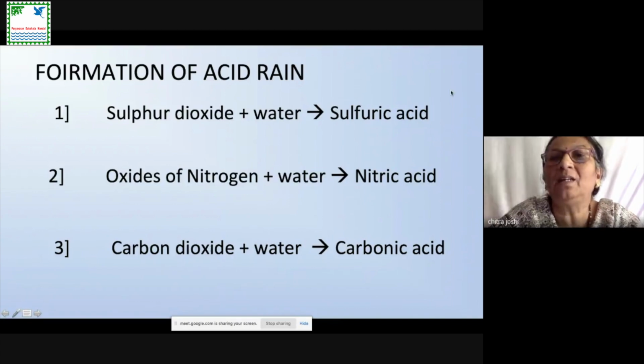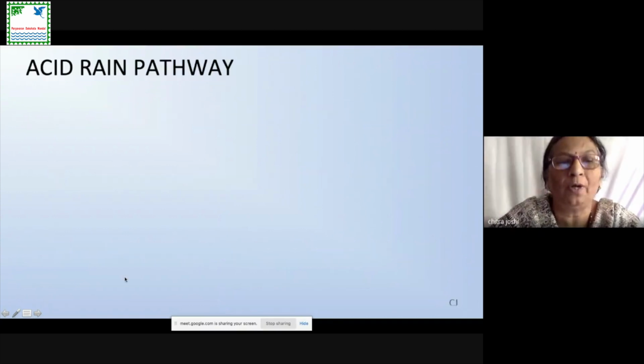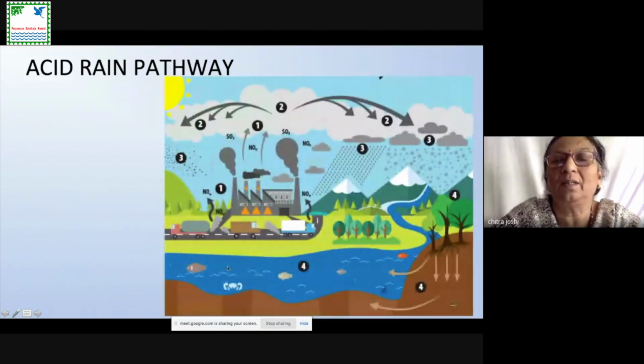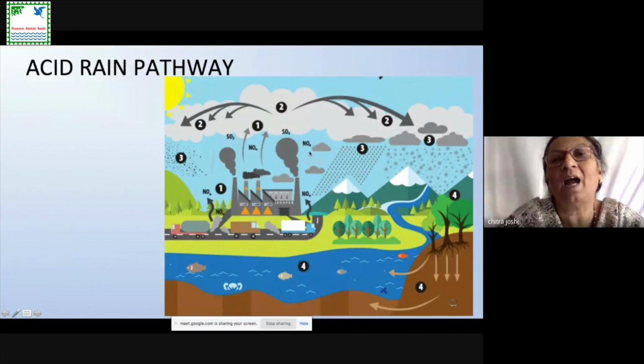But when sulfuric acid or nitric acid mixes with this rain, the pH changes to, say, 4, and the decrease in pH, that means increase in acidity, is due to the presence of these hazardous gases like sulfur dioxide and oxides of nitrogen or nitrogen dioxide, or even methyl